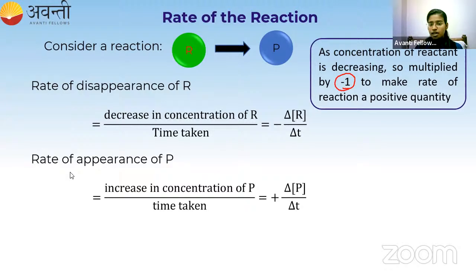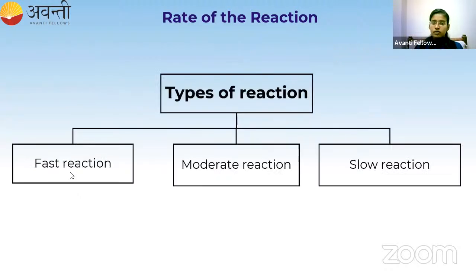So always, to denote the disappearance of R, we have to keep this -1 in front of the concentration of the reactant. Okay, clear? So moving forward with this,